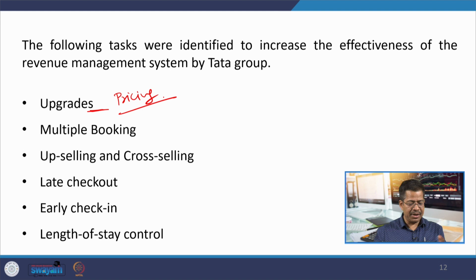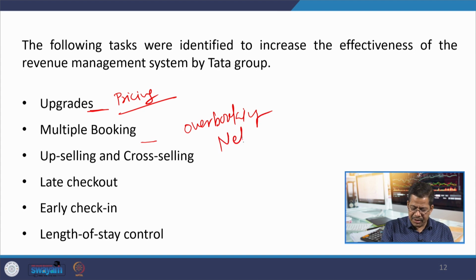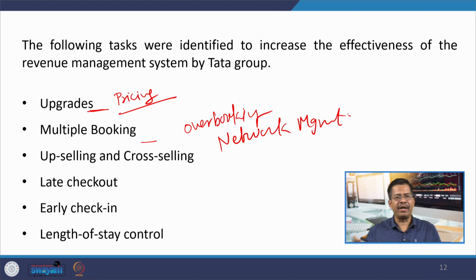So, sometimes they may upgrade the customer from one category to another category. Overbooking is also happening, and not only overbooking, but the concept of network management, if you remember, is also very effectively used by Taj Group of Hotels.